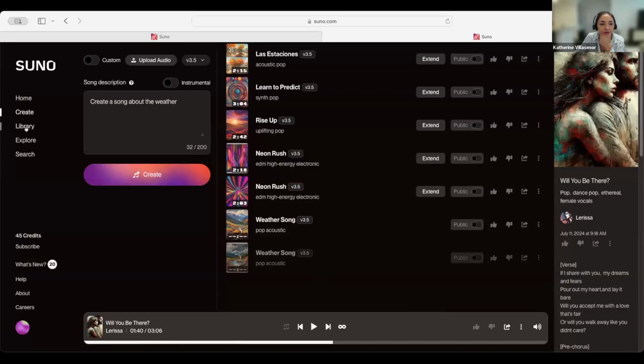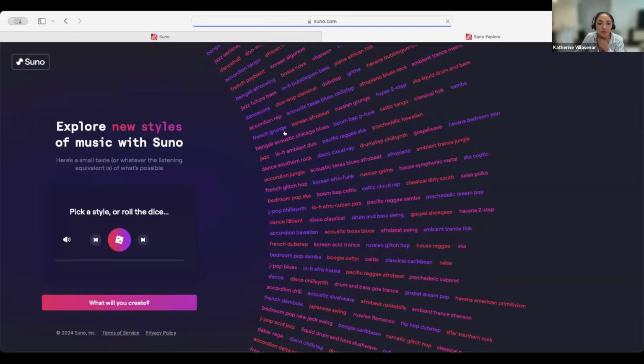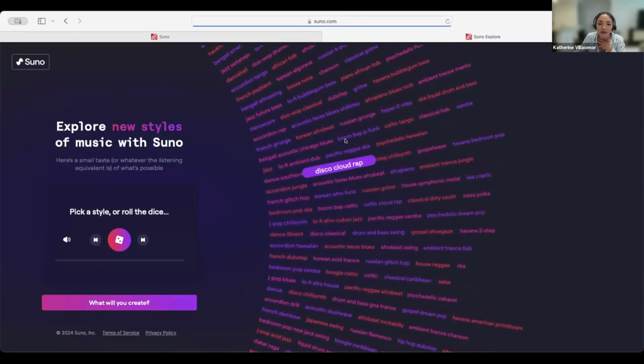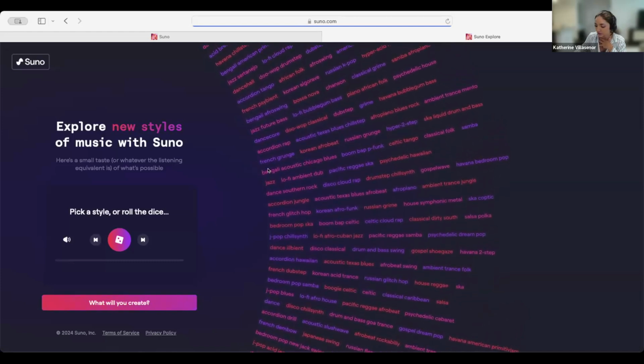So that's kind of an overview of the app. Here we have the library where you can see the songs that you've created, your own playlist, and users that you follow or that follow you. And then in Explore, it's kind of just a broad view of a lot of songs that people have created. So you can click on them randomly, and if you do, they'll start playing.